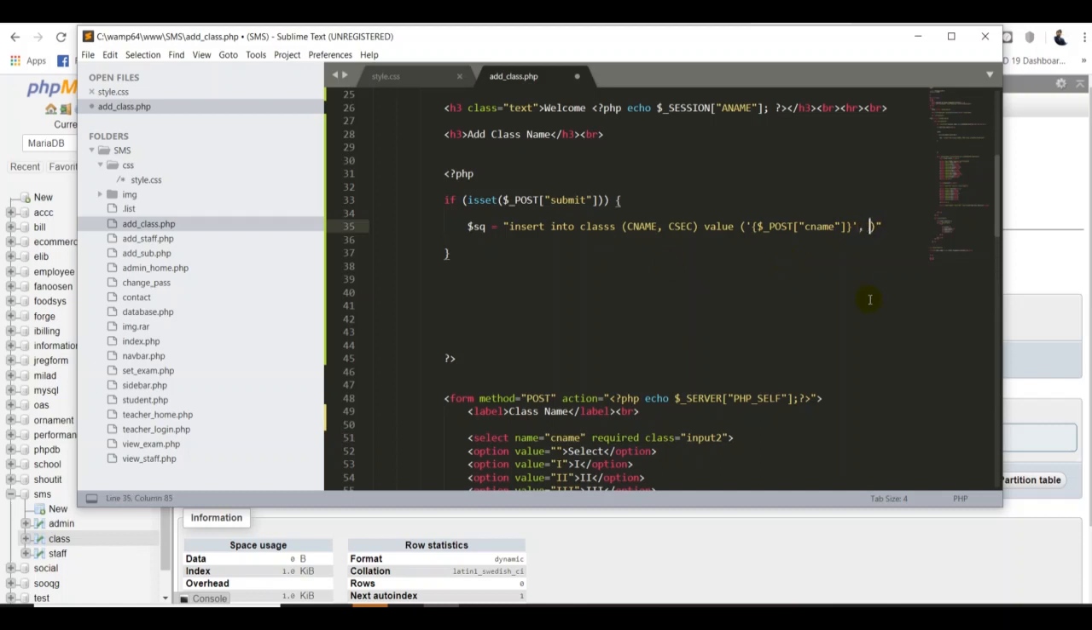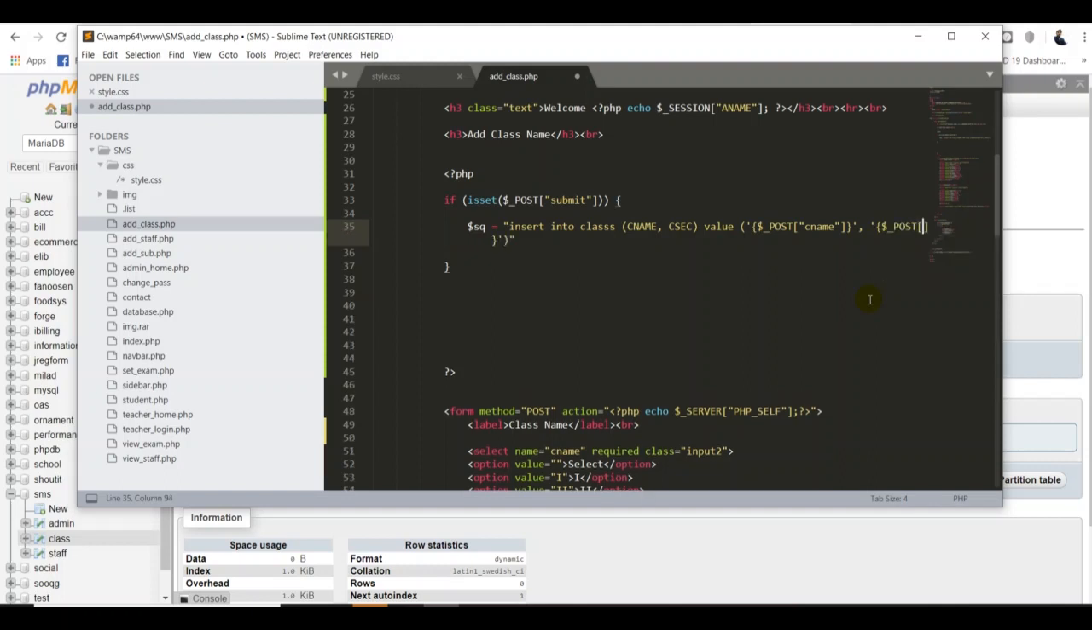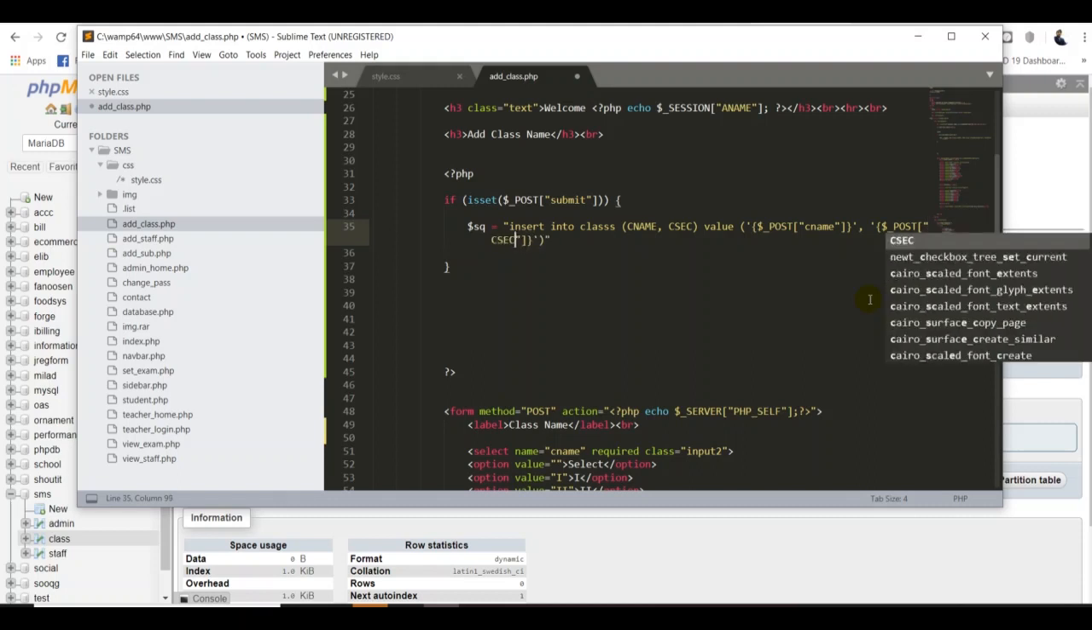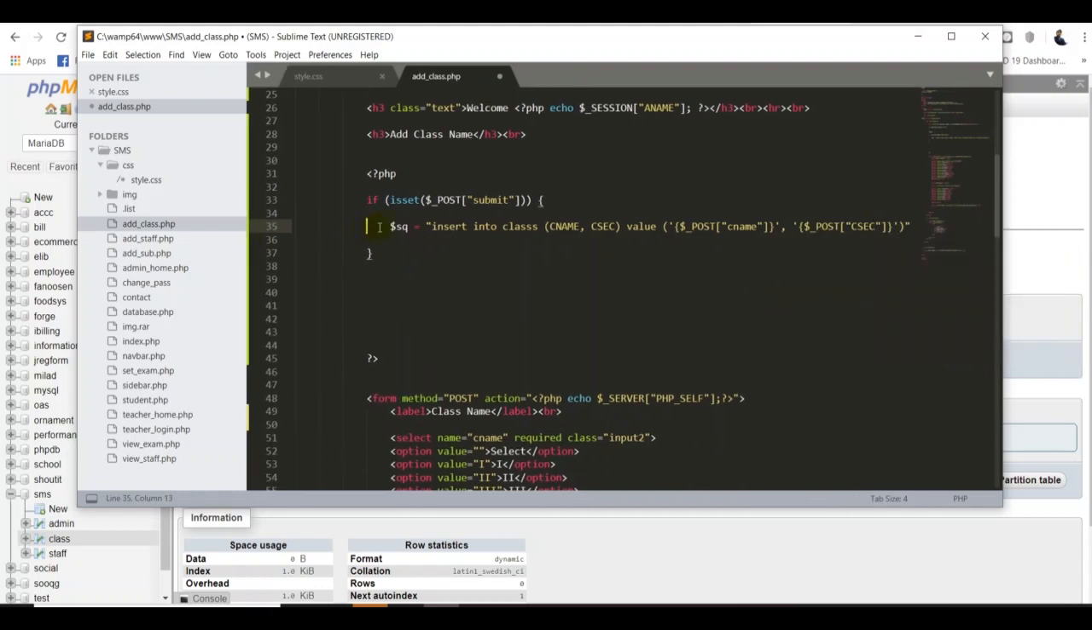Okay, so I'm going to go to my section, then add a single quote. Then open curly braces, then dollar POST, square bracket, and then double quote, and I put the csection. That's right. So I'm going to take some more space here. Okay, that's correct. And at the end of the line we have to put the semicolon.